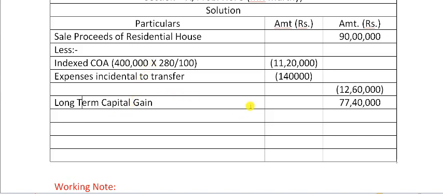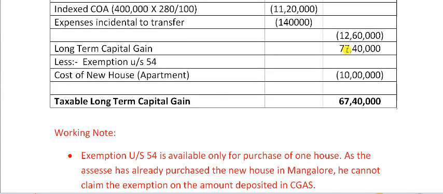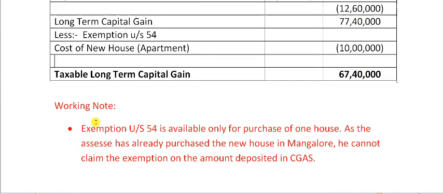And please remember, this long-term capital gain, which has arisen from selling a residential house, has been once again used to buy another house. So the assessee can claim exemption under section 54, right? So exemption under section 54 will be deducted. Cost of new house, we all know, is 10 lakh. So 77 lakh 40,000 minus 10 lakh is 67 lakh 40,000 rupees.